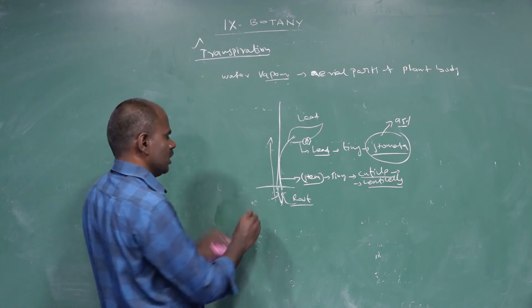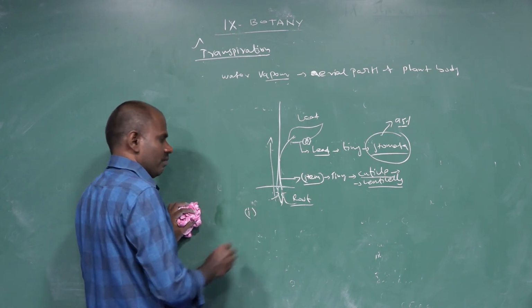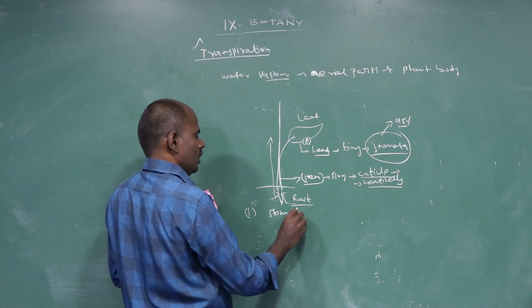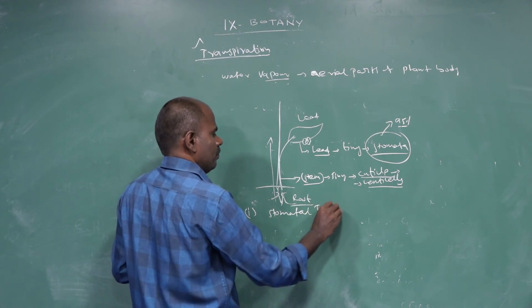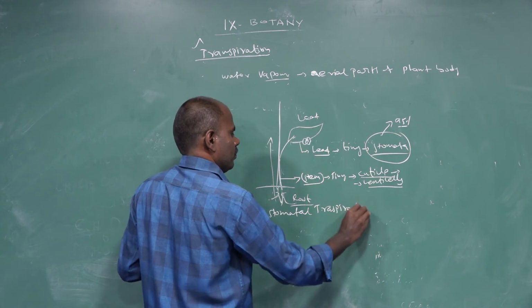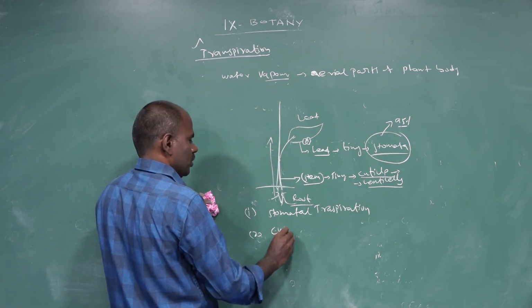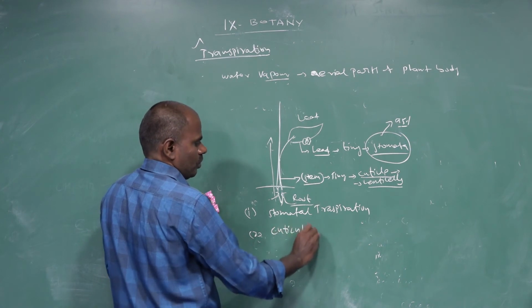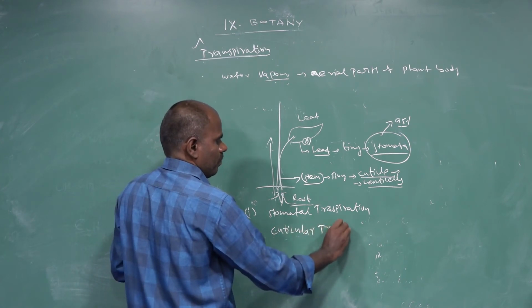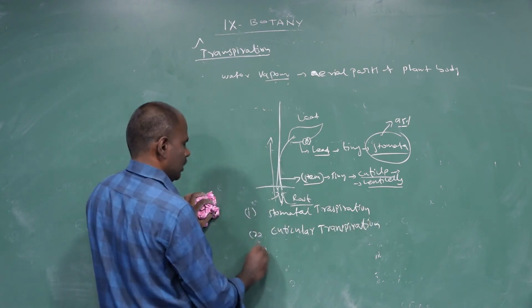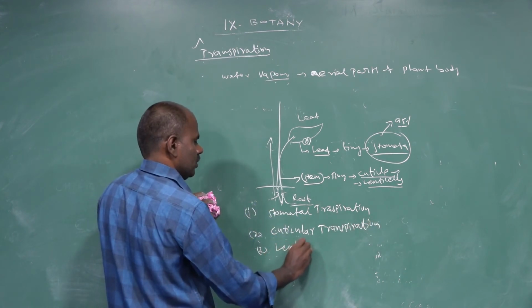There are three types of transpiration. The first one is stomatal transpiration. The second one is cuticular transpiration. And the third one is lenticular transpiration.